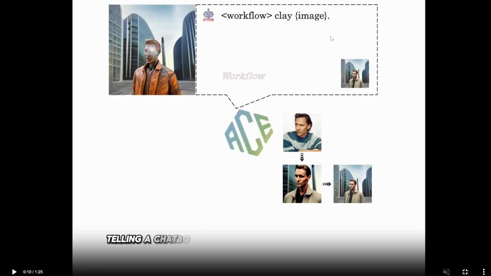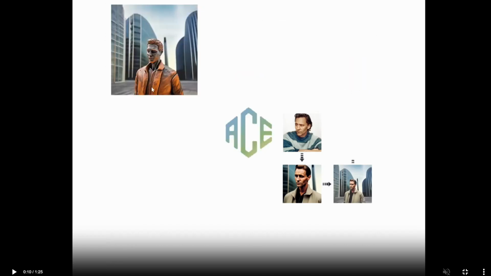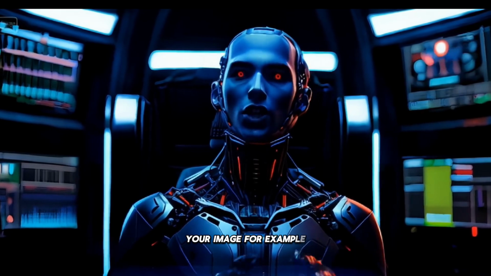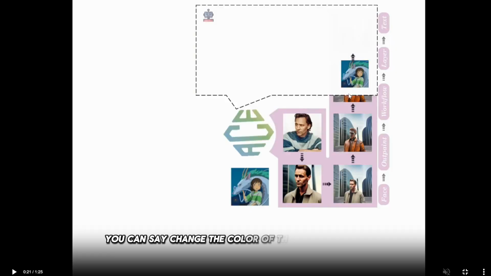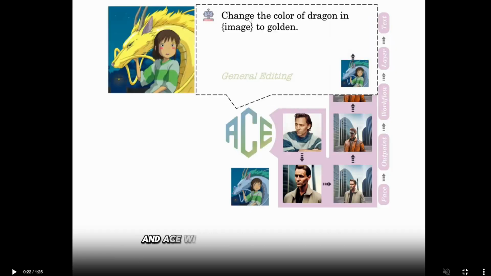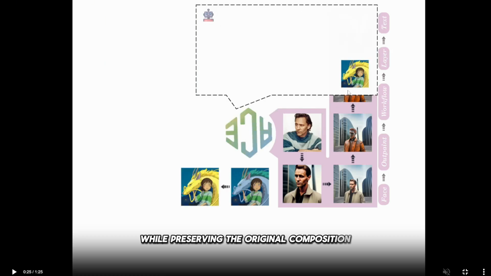Imagine telling a chatbot exactly what you want to change in your image. For example, you can say, "Change the color of the dragon to golden," and Ace will seamlessly adjust the image while preserving the original composition.